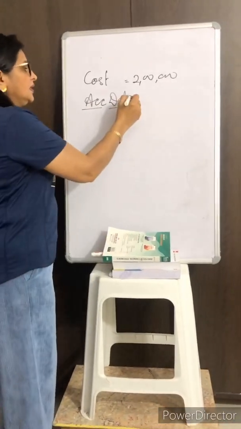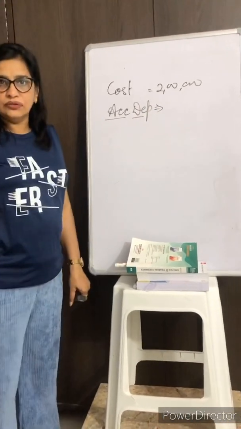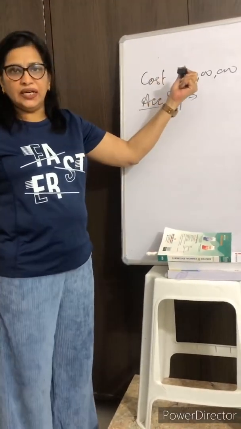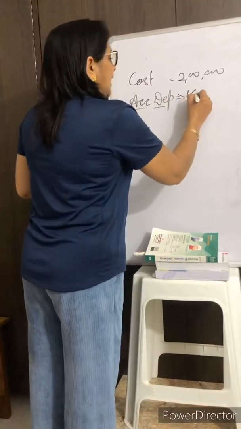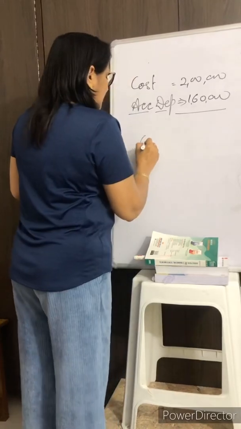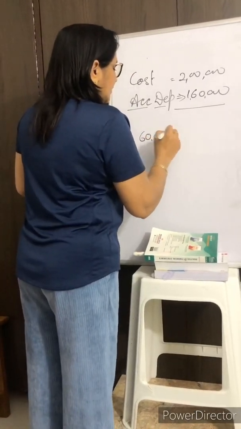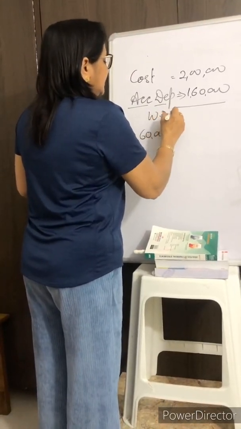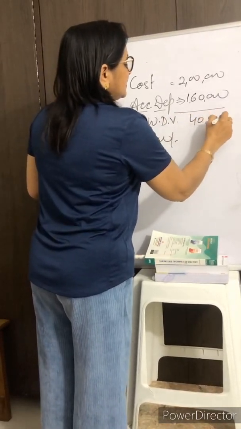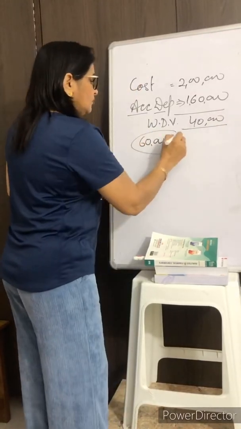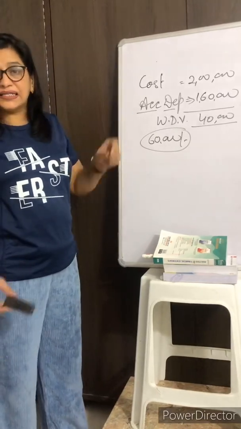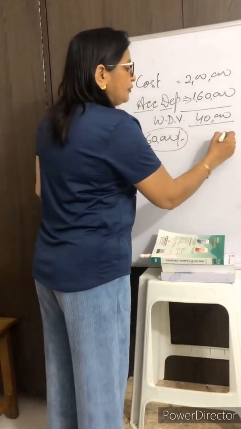We studied in 11th also that it is the depreciation charged on that machinery till date, that is 1,60,000, and it is being sold for 60,000. If we check the written down value, that is 40,000, but it is being sold for 60,000. Here is a case where we are selling the asset at a profit of 20,000.